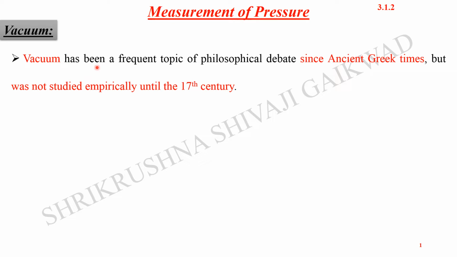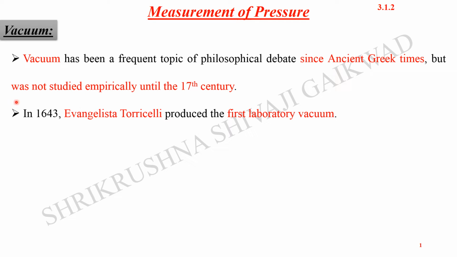Vacuum is something we have very frequently debated, and actually it has been a philosophical debate since a long time, since the Greek times, but it was not studied empirically until the 17th century. Now, in 1643, Evangelista Torricelli produced the first laboratory vacuum, but we haven't defined the vacuum yet. We'll see what is meant by the vacuum in a moment.